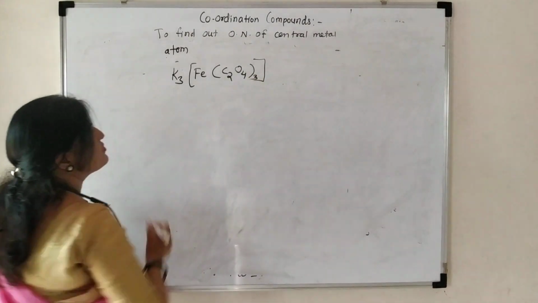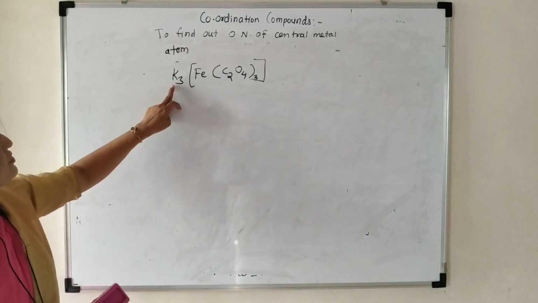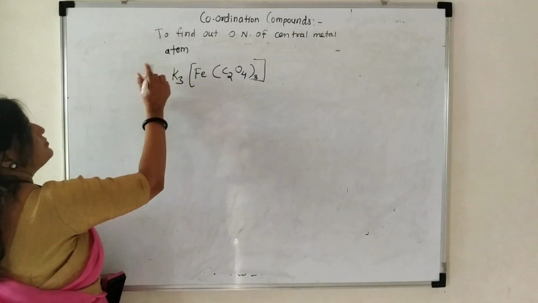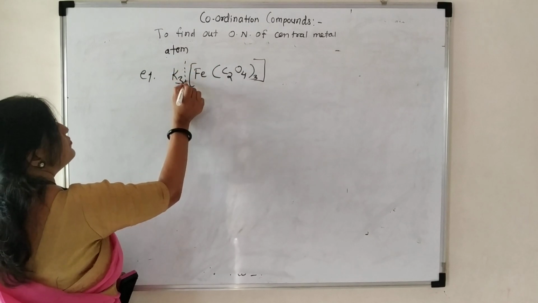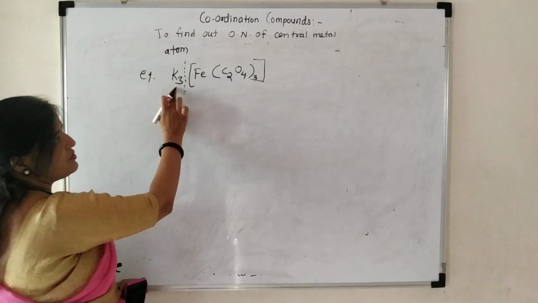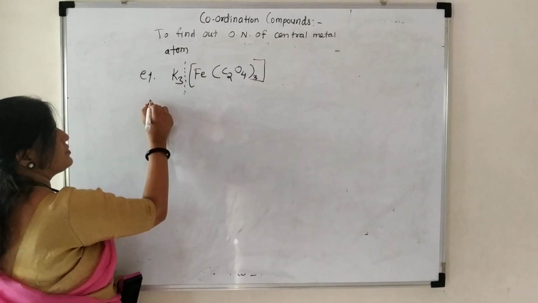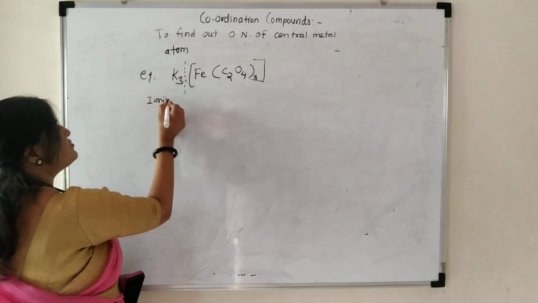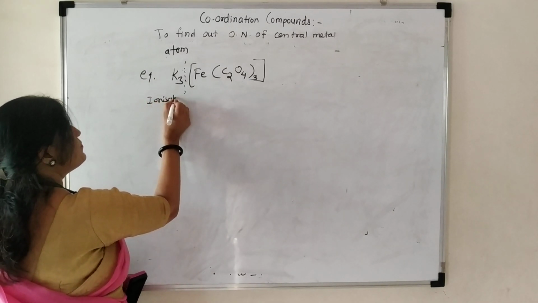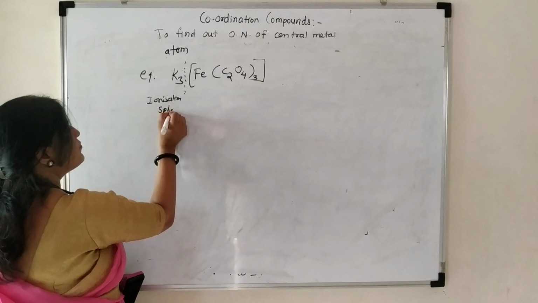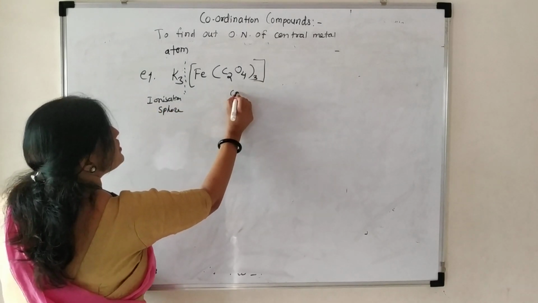This is 3 times. See here, 2 spheres are present. These are the counterions, which means the ionization sphere. And this is the coordination sphere.